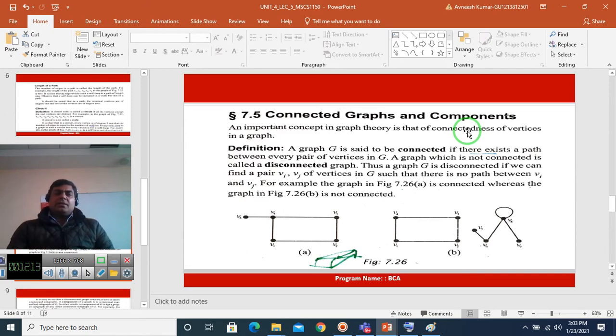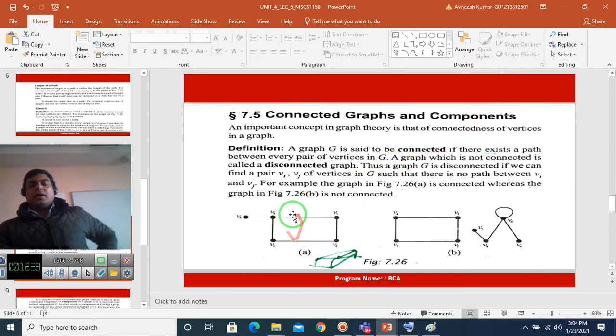An isolated vertex doesn't have any edge from any other vertex. Any single vertex in the graph that doesn't have any edge from any other vertices of the graph is called an isolated vertex. So there should be no isolated vertex in a connected graph.